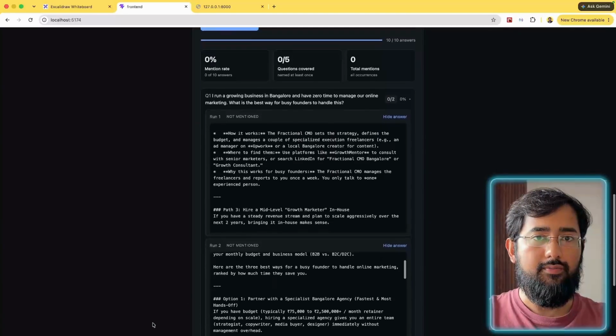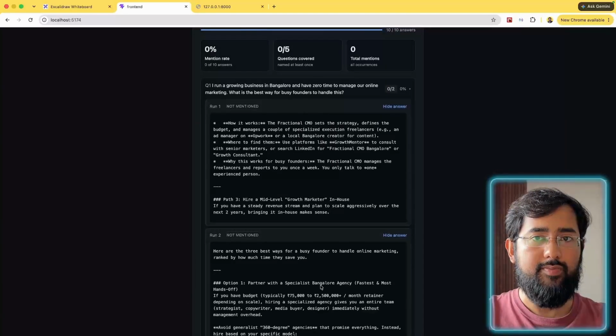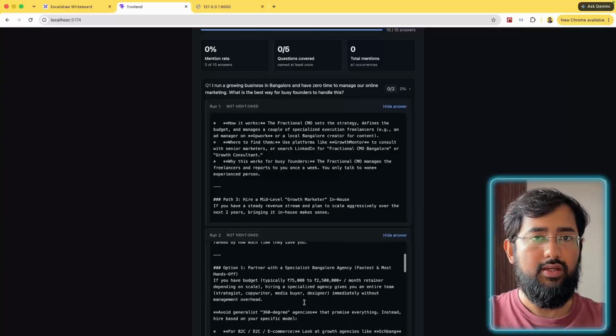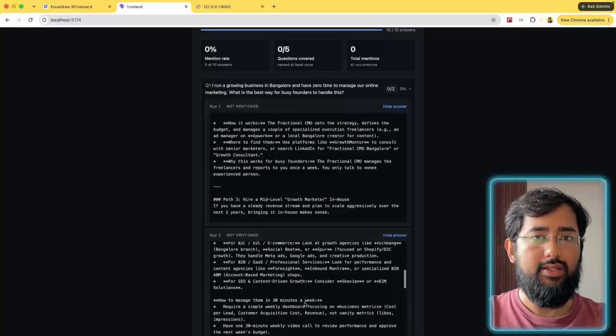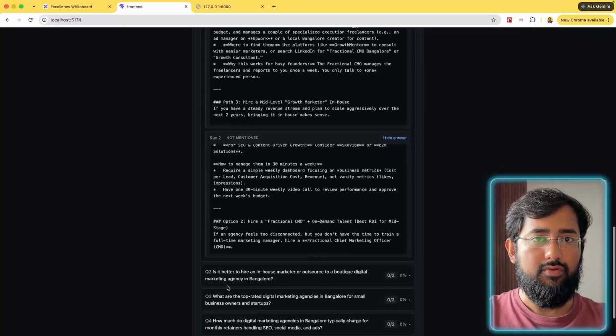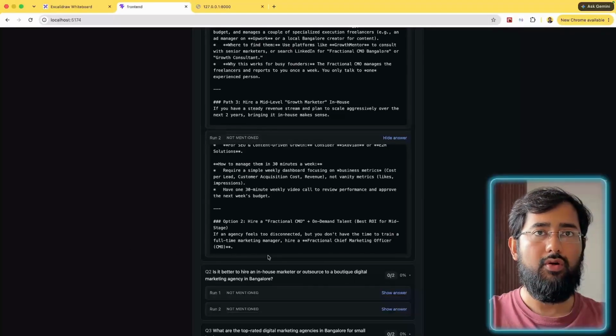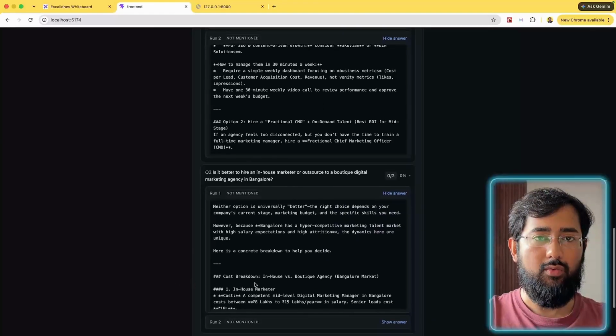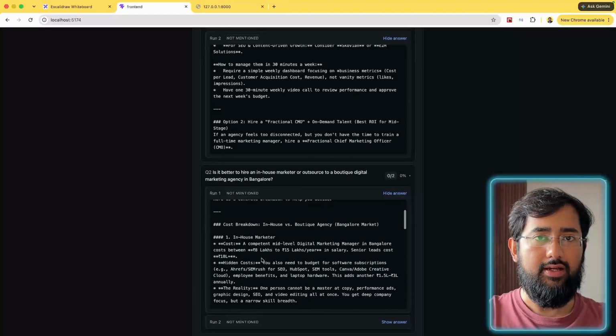Okay, it says partner with a specialist in Bangalore. So it did not name any of the businesses. Okay, so is it better to hire an in-house marketer? It looks like for the first query, it did not generate any of the businesses. So let's have a look at the second one, and it's saying in-house marketer.